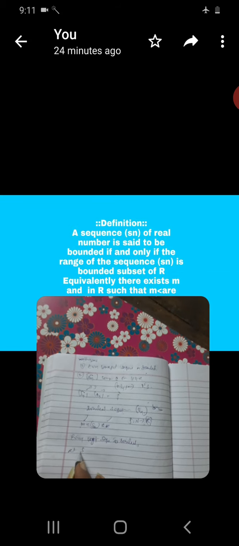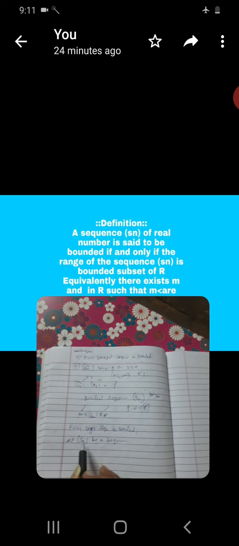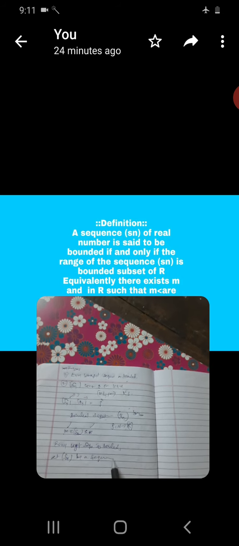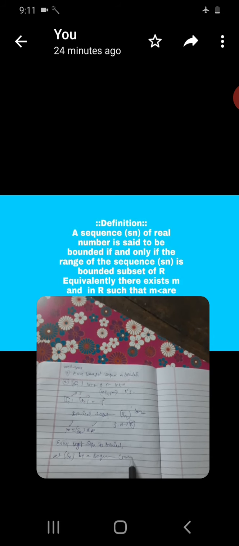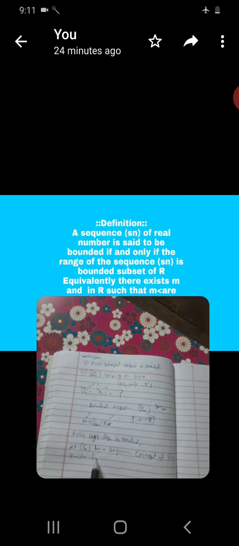Let Sn be a sequence that is convergent. Convergent means there exists a limit.